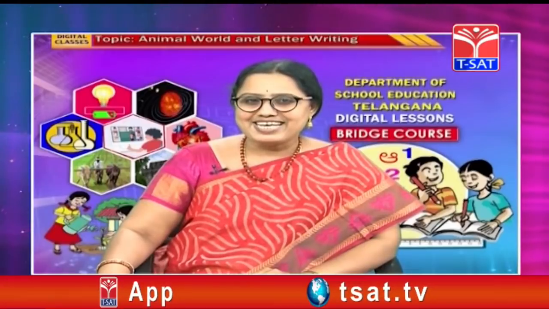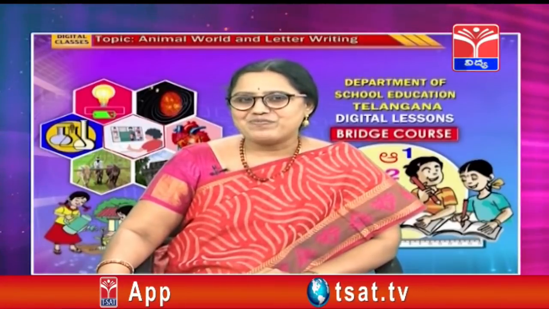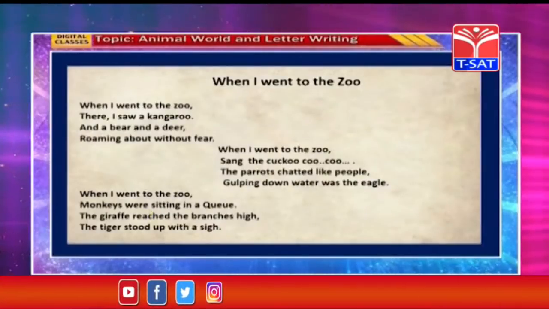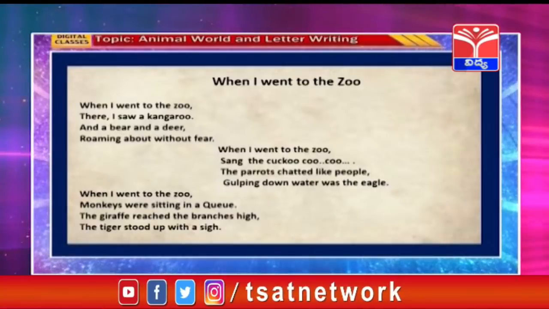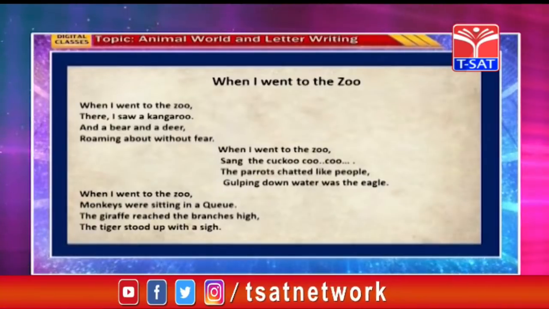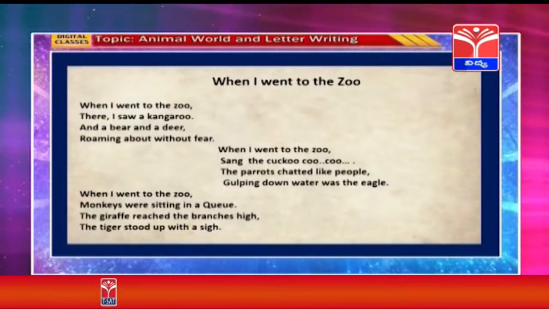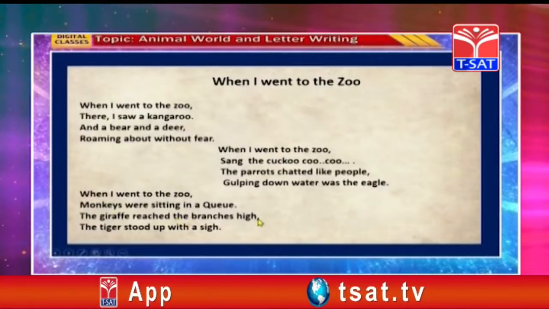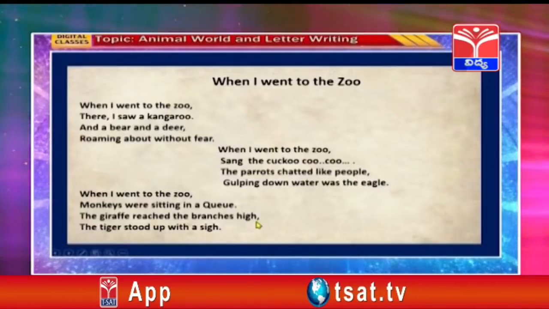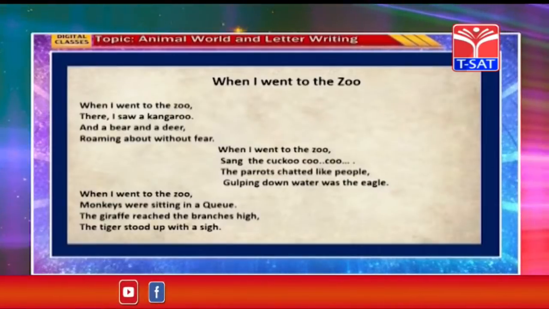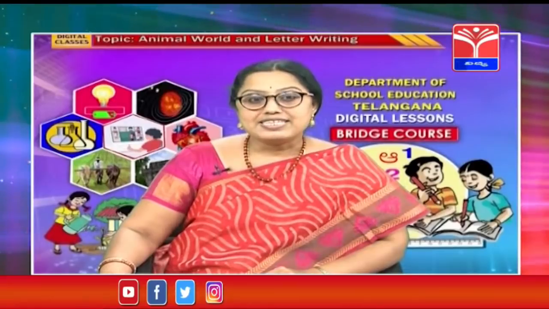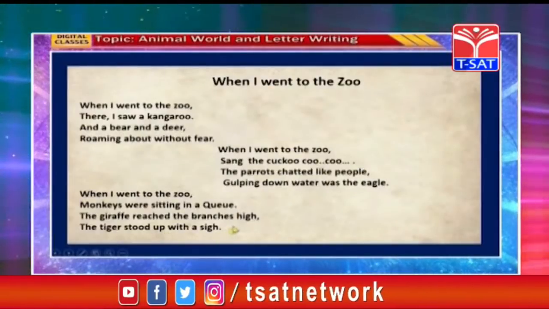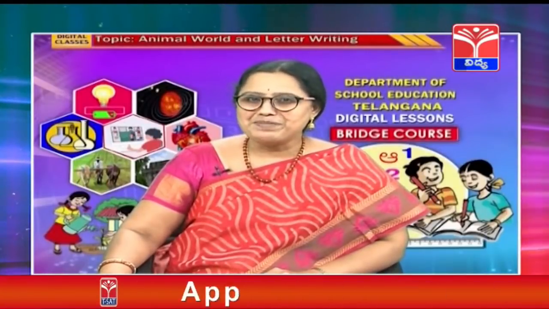Now let's see the last stanza. When I went to the zoo, monkeys were sitting in a queue. So as we have seen in the picture, monkeys were sitting in a queue. The giraffe reached the branches high. The giraffe has a long neck and reached the top branches. The tiger stood up with a sigh. Okay, shall we sing the poem?